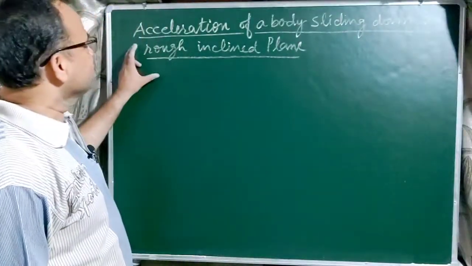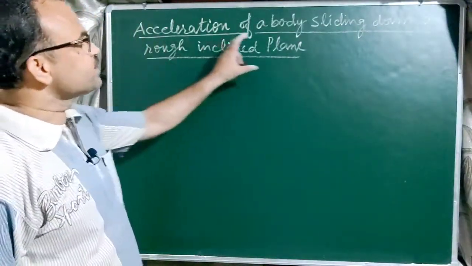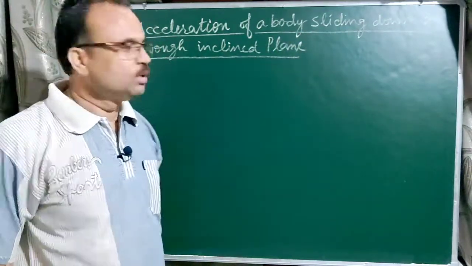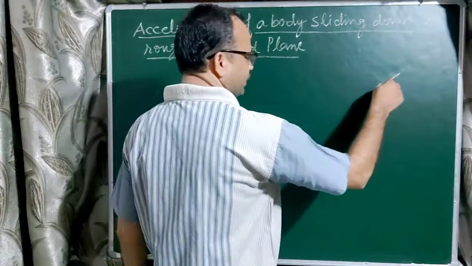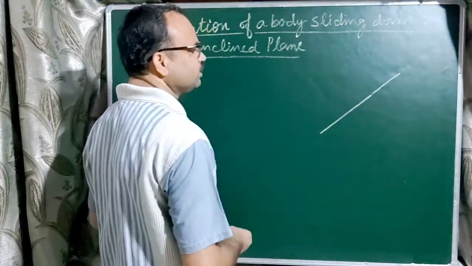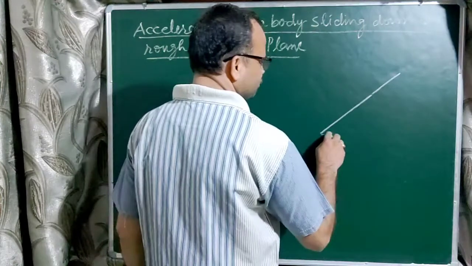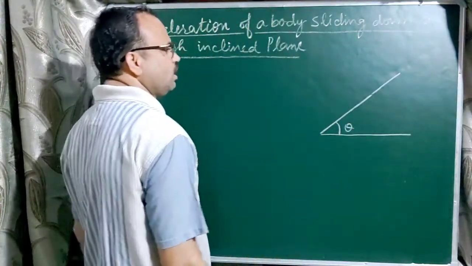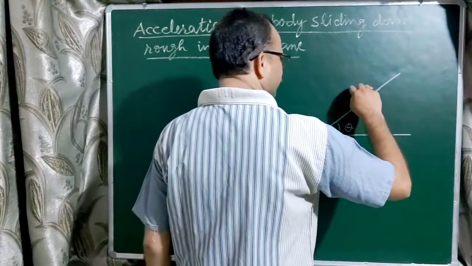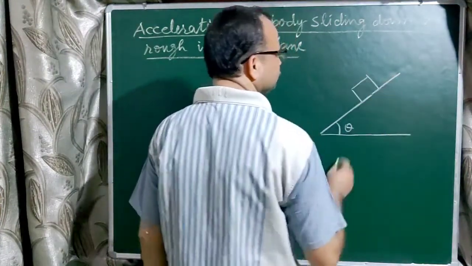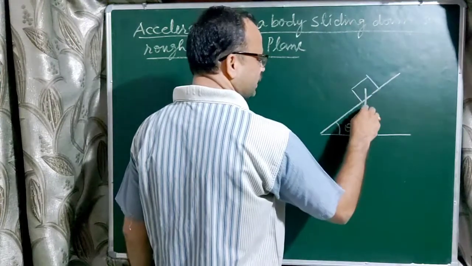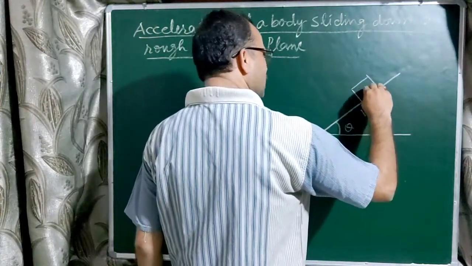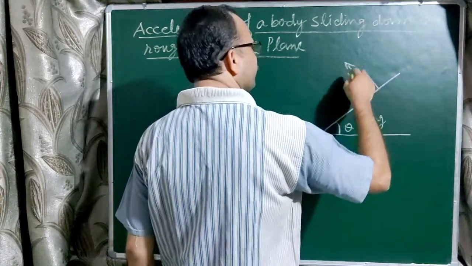Let us now write one important expression: the acceleration of a body sliding down a rough inclined plane. Consider this rough inclined plane, which makes an angle theta with horizontal, and the body is placed over the surface. The weight of this body mg acts vertically downward, and the normal reaction is always perpendicular to the surface.